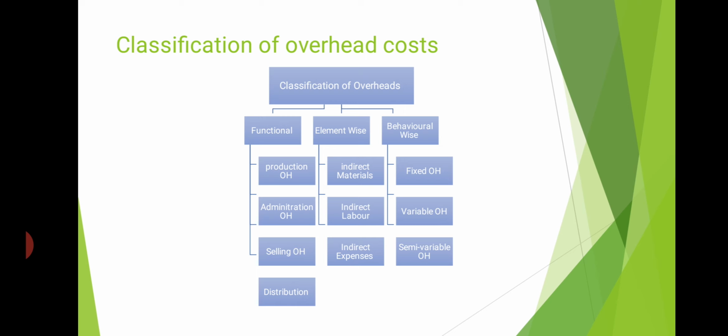Classification is made on the basis of functions of overheads. Next one is element wise. Classification is made on the basis of elements or ingredients. Next is behavior. Classification on the basis of behavior. So, first we will take up functional.